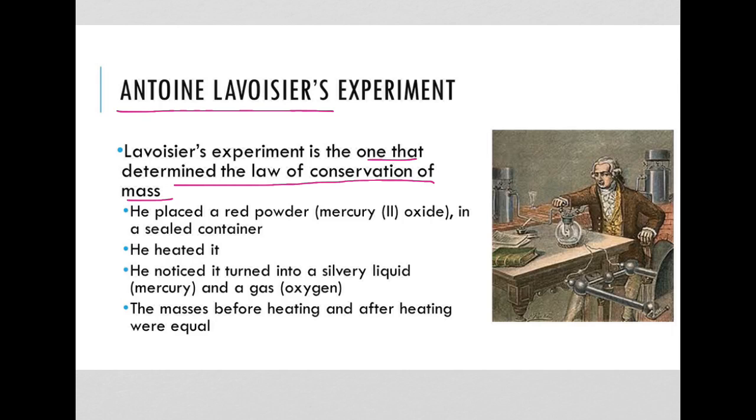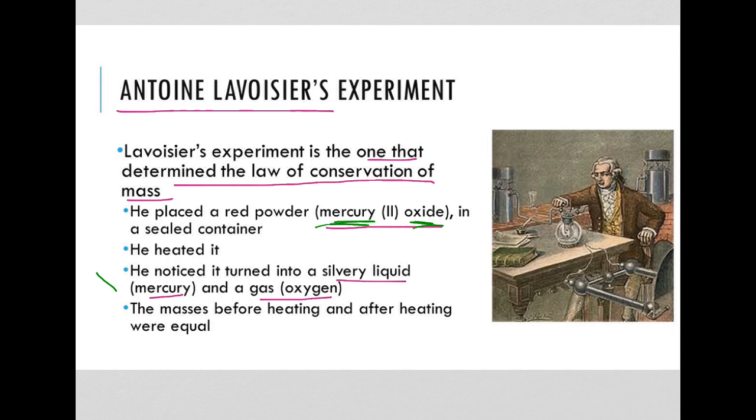So he placed a red powder, which was mercury 2 oxide, into a sealed container. He heated it up, and he noticed that it turned into a silvery liquid, which was mercury, and a gas, which was oxygen. And that sort of makes sense that those two things come from this, because if you look at mercury oxide, we say that there was mercury in it and oxygen in it.